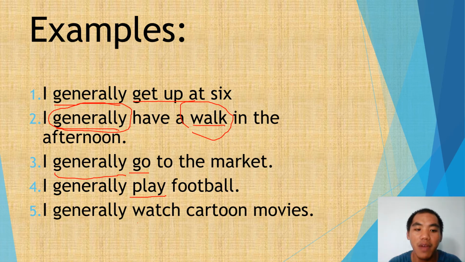And number 5, the verb I should say is watch. The adverb of frequency is the same, generally. So all the verbs in here happen 80% of the time because of the adverb generally.